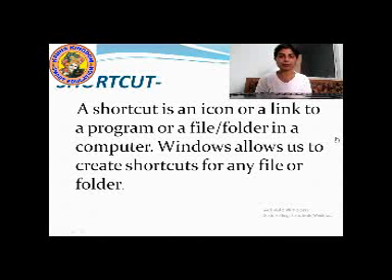Suppose there is a file or folder inside a drive and you want it on your desktop, the home page. You can create a shortcut of that file and keep it on your desktop so that you don't have to open all the programs to search for that file or folder. That is why shortcuts are created. Okay students?